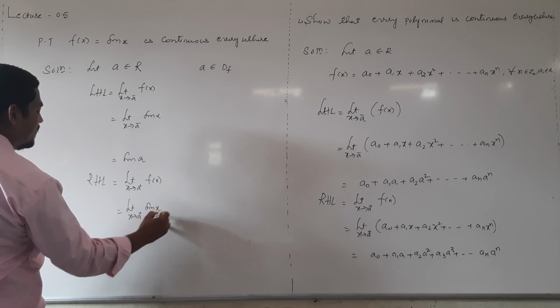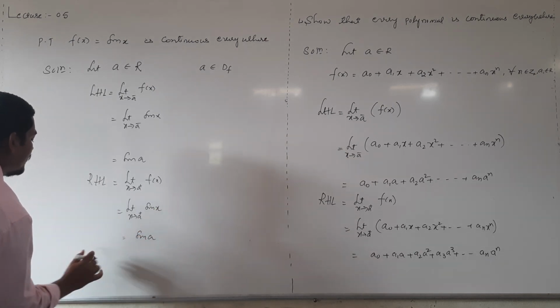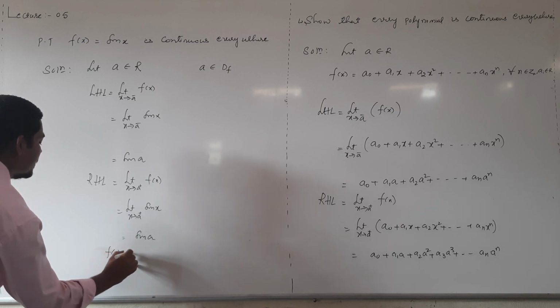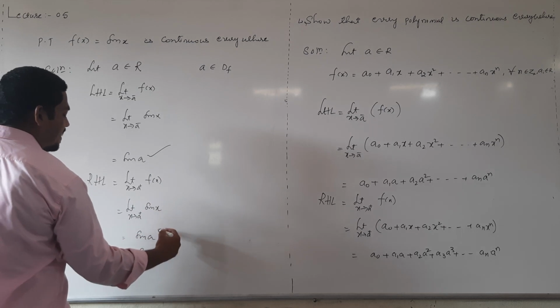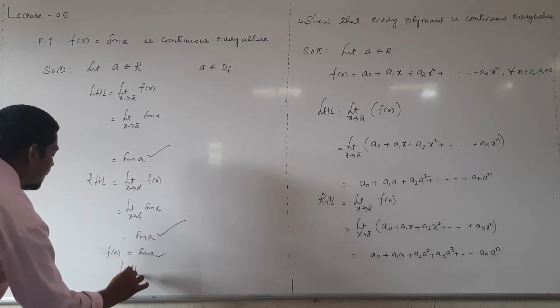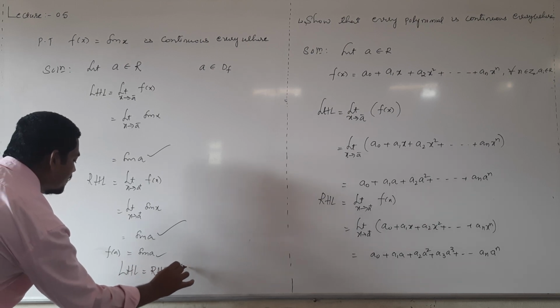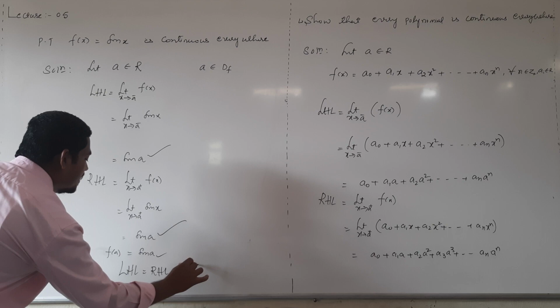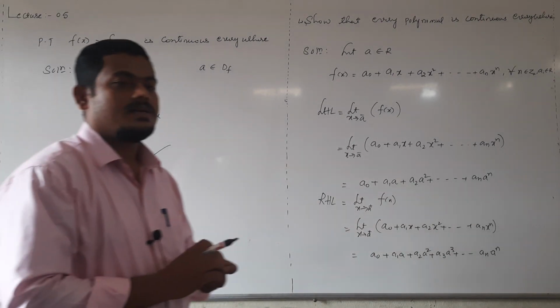Now put x value a, then it will be sin a. Then similarly what is f of a? F of a is equal to sin a. Left hand limit equal to sin a, right hand limit equal to sin a, functional value sin a. So LHL equal to RHL equal to functional value f of a. Therefore f is continuous means sin x is continuous.